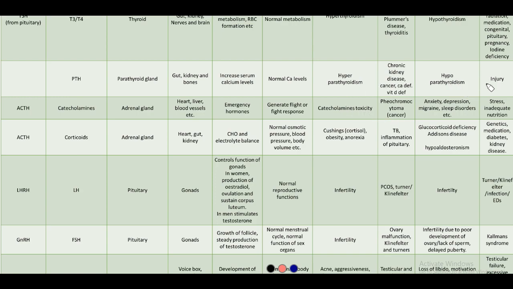This occurs due to injury to the parathyroid gland. If the parathyroid gland is damaged, not enough parathyroid hormone is secreted. So in the next part we will study the hormones of the adrenal gland.